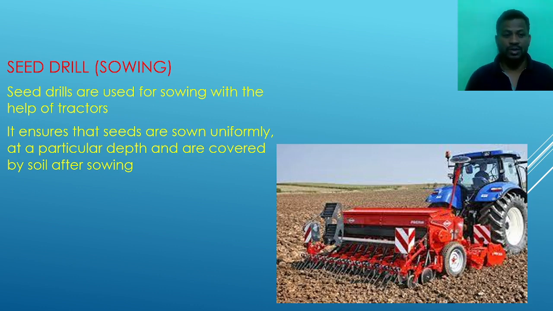It ensures that seeds are sown uniformly. When we sow the seeds using tractors or machineries, they ensure every seed is put in the soil at a definite distance and particular depth and covered by